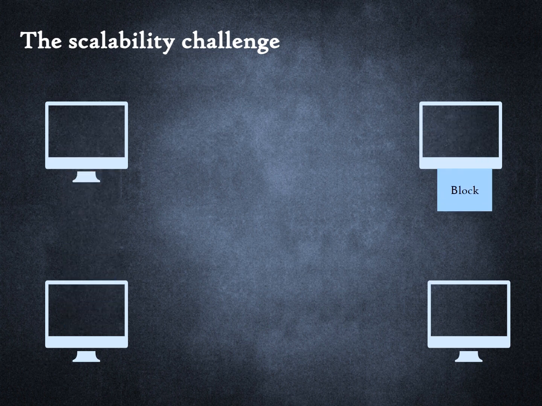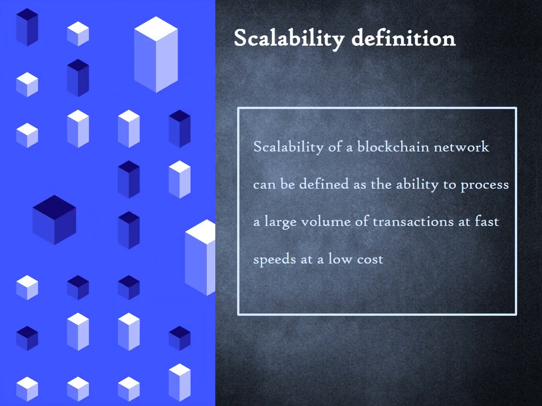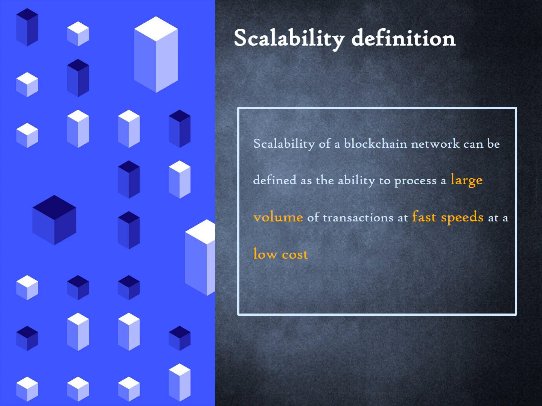We can now expand this to 10,000 plus nodes of the Bitcoin network. For 10,000 plus computers to know every transaction that is occurring continuously creates a lot of latency. Every transaction and every block must flow to every computer and wait its turn to get processed. Scalability of a blockchain network can be defined as the ability to process a large volume of transactions at fast speeds at a low cost. Notice the trifecta of large volume, fast speeds and low costs.